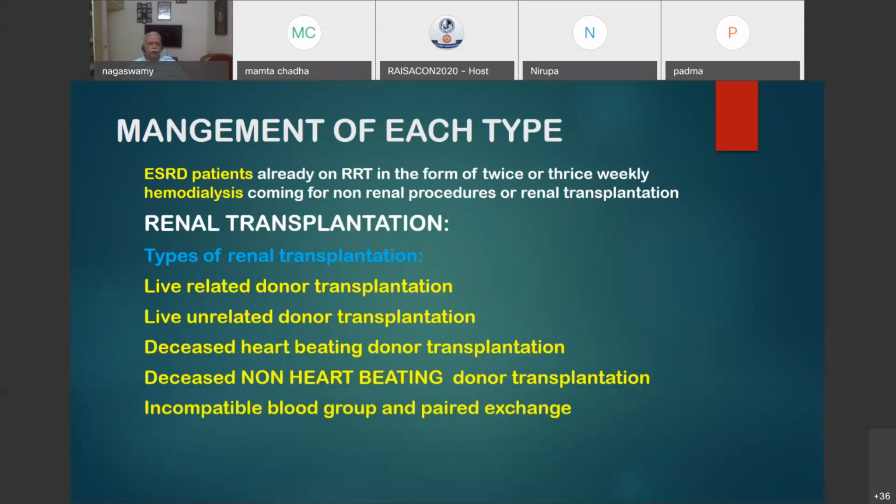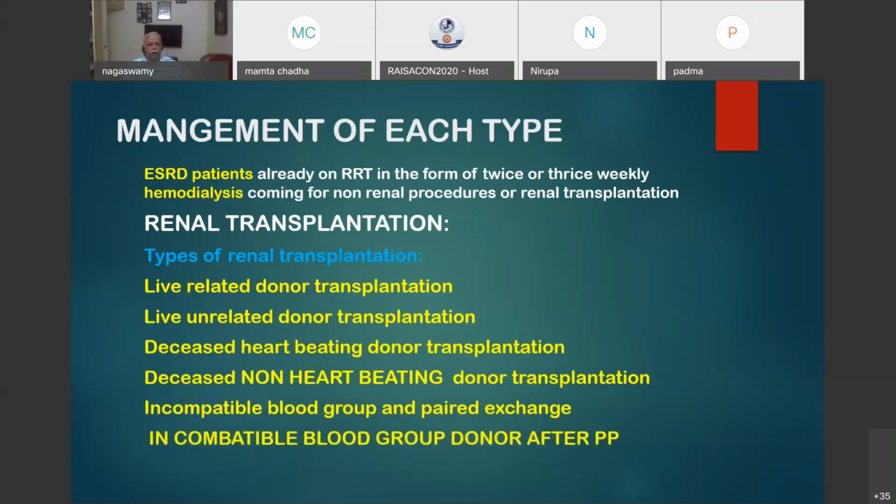Then we were insisting on compatible blood, but for incompatible blood groups, there is what is called a paired exchange. Supposing there are two transplant patients waiting, and two donors are available for them, but their blood groups are not matching. For example, patient A has a donor whose blood is not matching, patient B is having a donor whose blood is not matching. But B's donor is of the same group as A. Then they can interchange and have the transplant done. I will show you a picture which will be clearer for you.